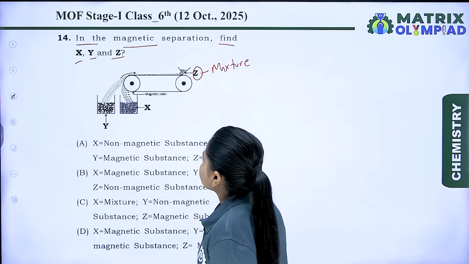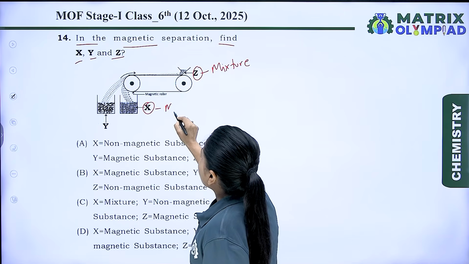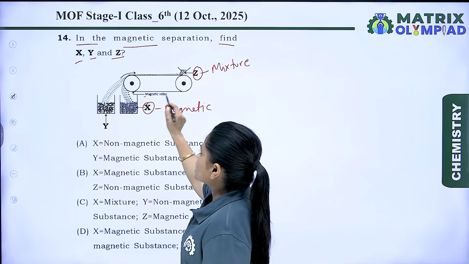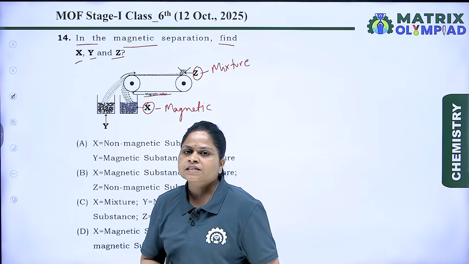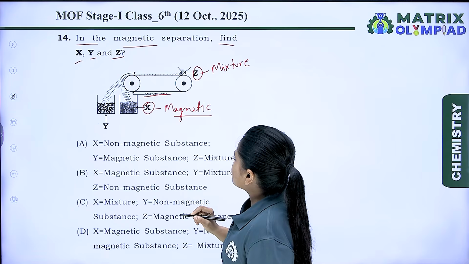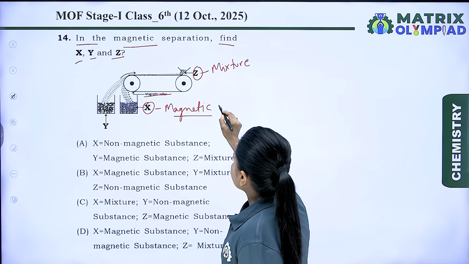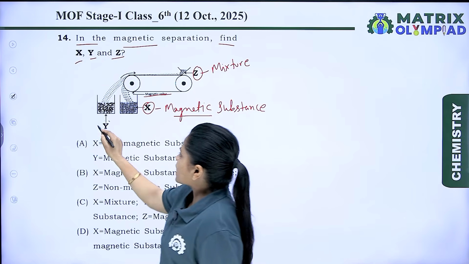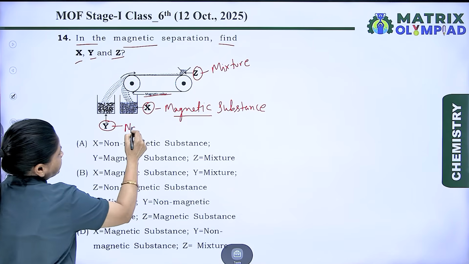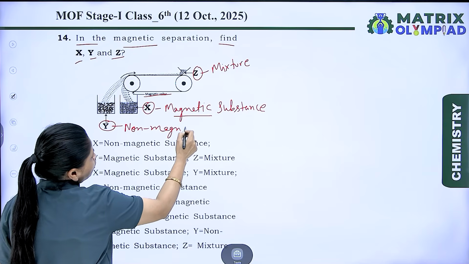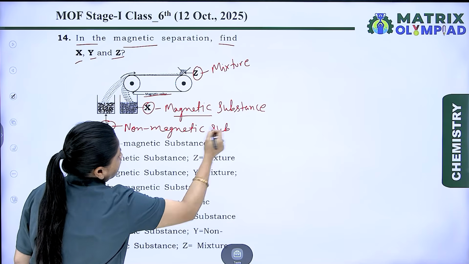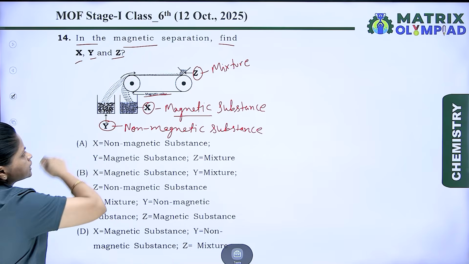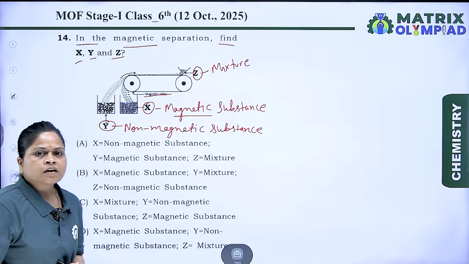As we know, magnetic substances are attracted by the magnetic roller, so they fall inside the magnetic roller, so X will be the magnetic substance and Y will be the non-magnetic substance, because non-magnetic substances are not attracted by the magnetic roller, so these fall away from the roller.